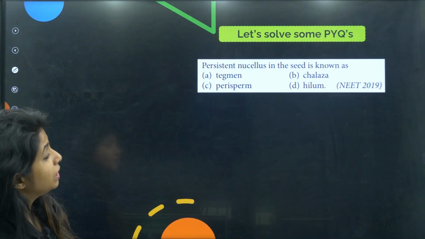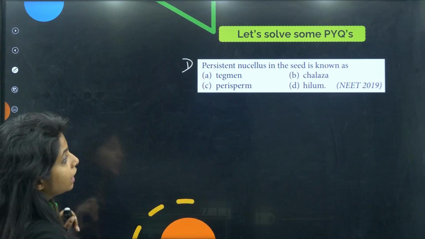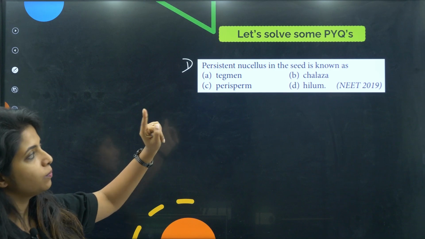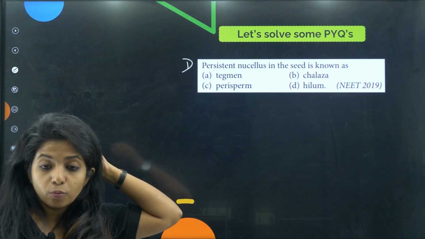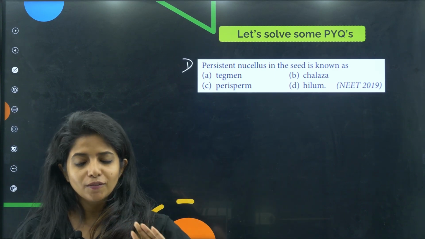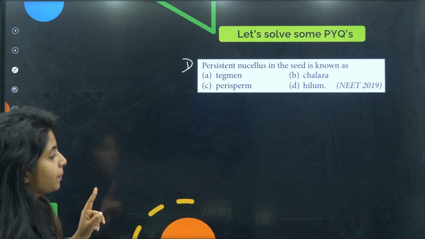Going ahead, persistent nucellus in the seed is known as tegmen, chalaza, perisperm, hilum. You have to find your own answer. It's question number 1. Give your own answer in the comment section, and then later at the end of the session, definitely I will also be solving it, but I want you to try once. Okay.